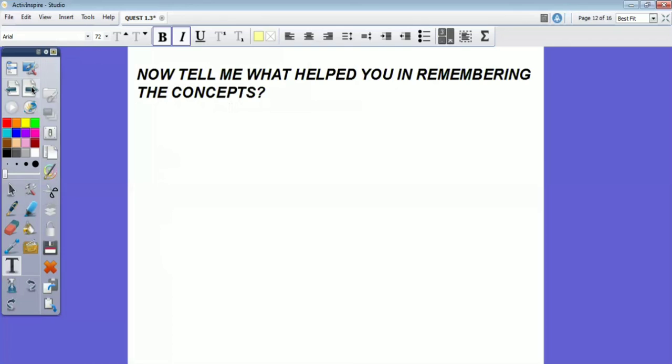What helped you in remembering the concepts? Because we connected it to a story. Then we had some funny situations there when we were able to visualize. Then creativity. Everything helped you to remember the concepts, right?